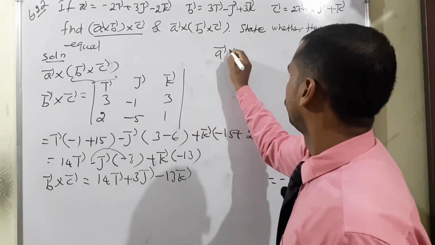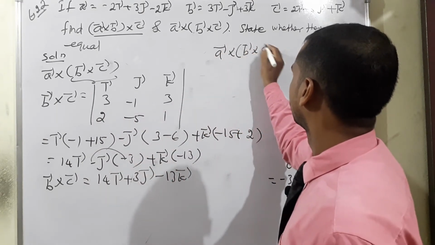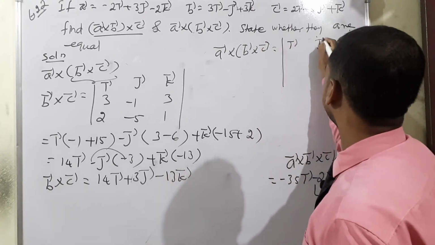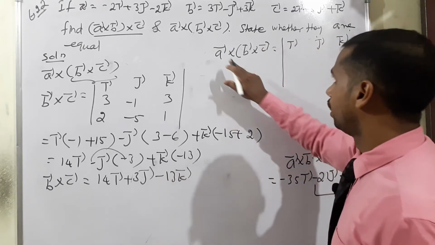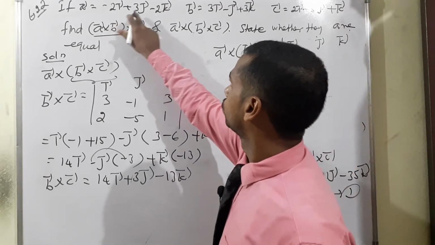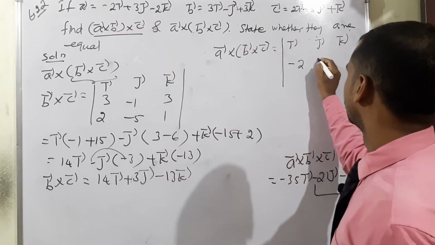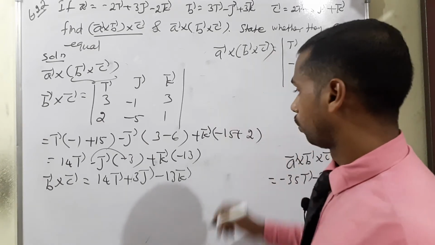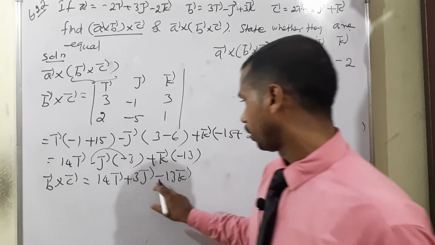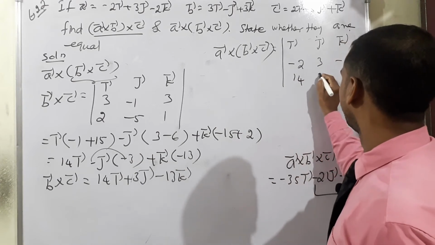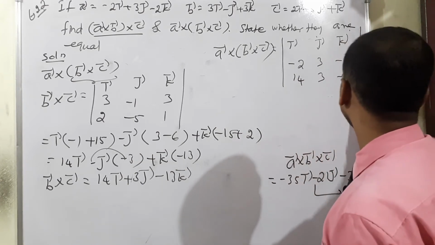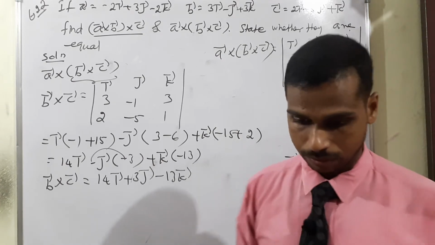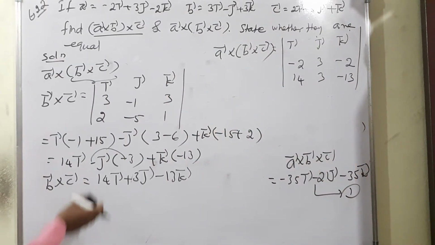Therefore, a vector cross b vector cross c vector is equal to, again determinant term, I vector, j vector, k vector. A vector is equal to minus 2, 3, minus 2. B vector cross c already we found. What is the value? 14, positive 3, minus 13. So simplify now. So I will write it here.